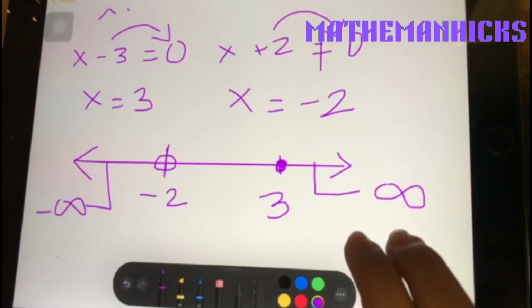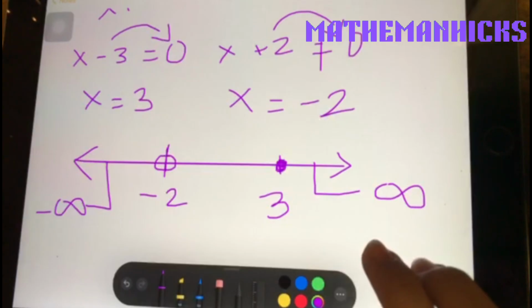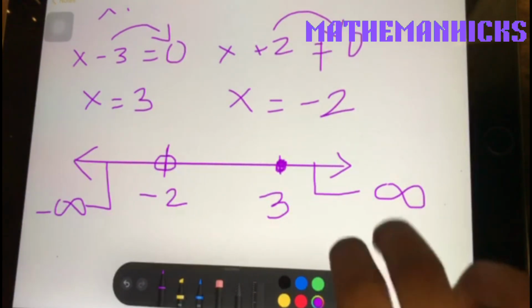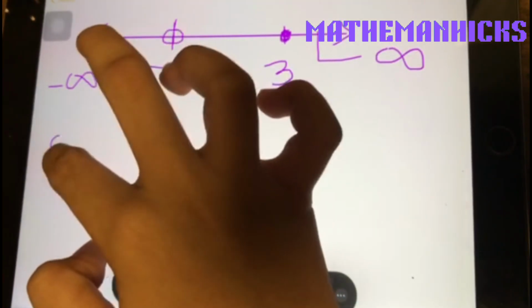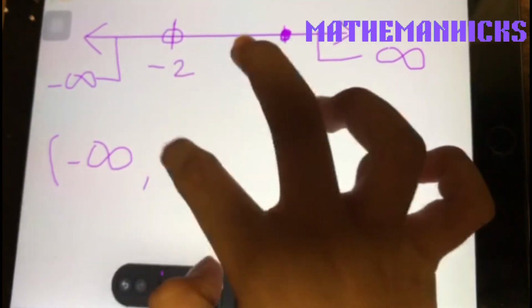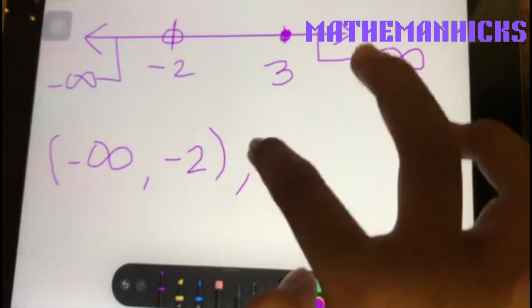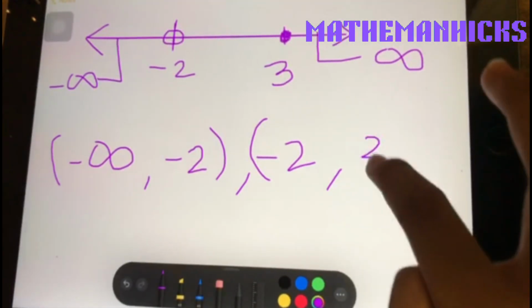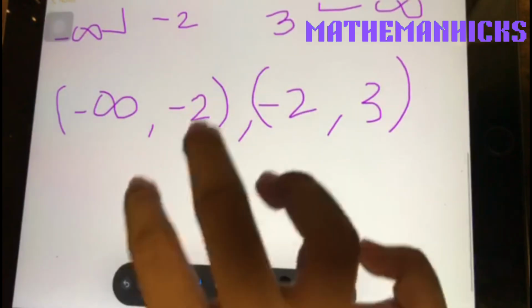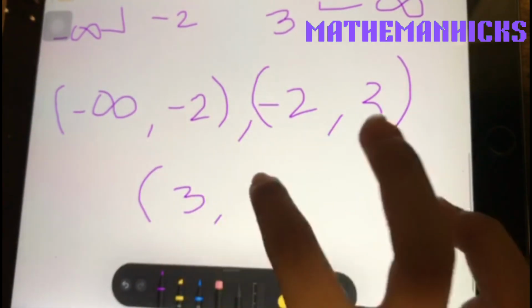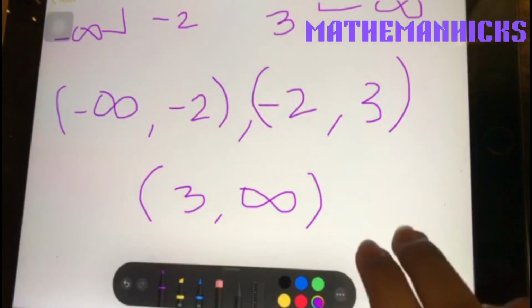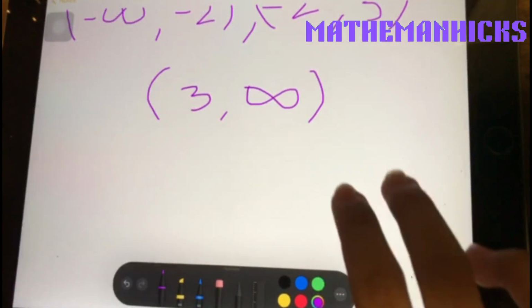Now, we need this fraction to be greater than or equal to 0. To determine if the fraction is greater than or equal to 0, we should group the three main regions, which are negative infinity and negative 2, negative 2 and positive 3, and lastly, positive 3 and positive infinity. So now let us do the calculation.